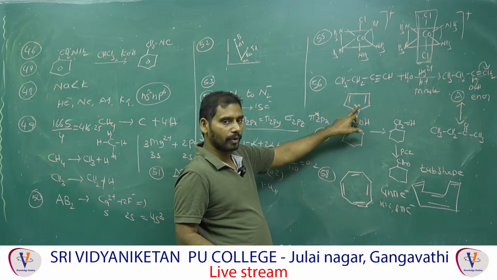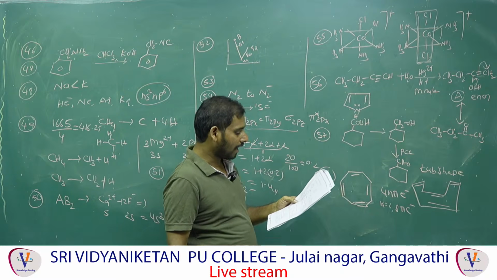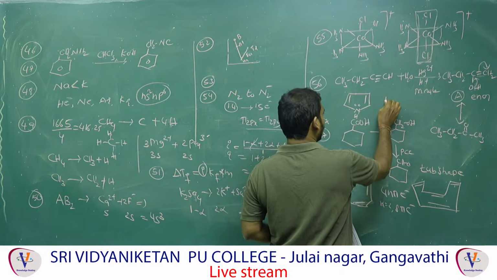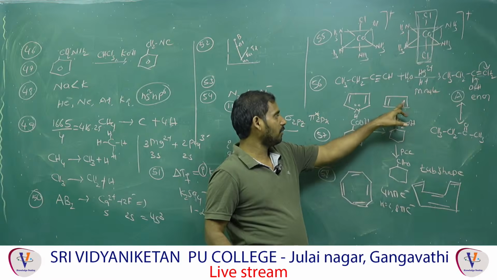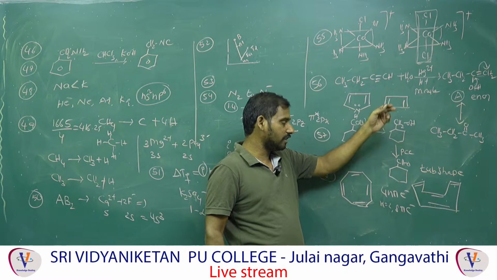2 pi bonds, 1 lone pair. Total 6 electrons. Heterocyclic aromatic, correct. Anti-aromatic means 1,3-cyclobutadiene. How many pi electrons? How many pi bonds? 2 pi bonds are there. 2 pi bonds means 4 pi electrons. 4 pi electrons means n equal to 1. That's why it is anti-aromatic.